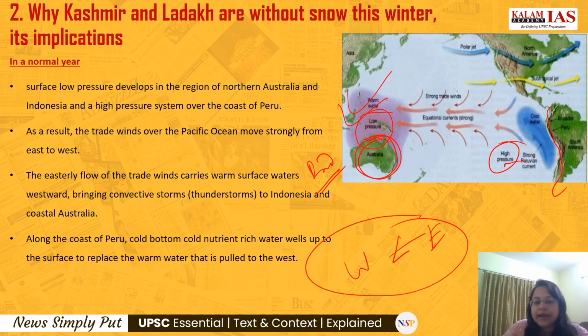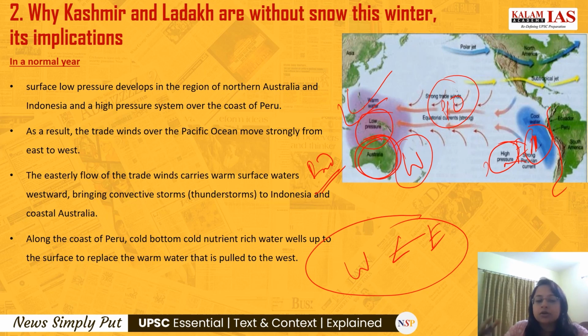Whenever you're looking at the oceans, this is the east part here and this is the west part here. So the trade winds over the Pacific Ocean move strongly from east to west. And the easterly flow of the trade winds carries the warm surface waters westward towards the coast of Australia. In that way they will bring thunderstorms to Indonesia and coastal Australia.